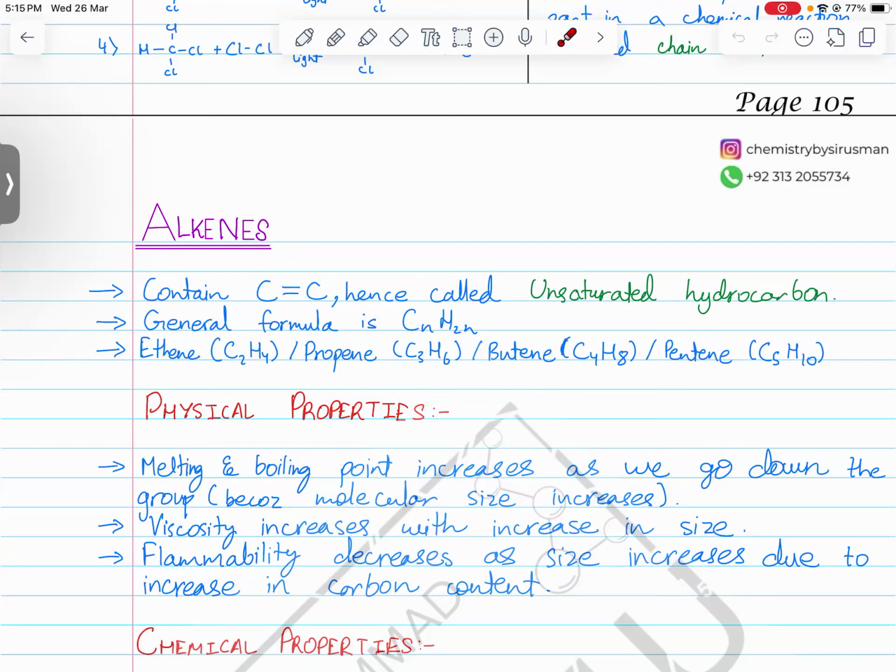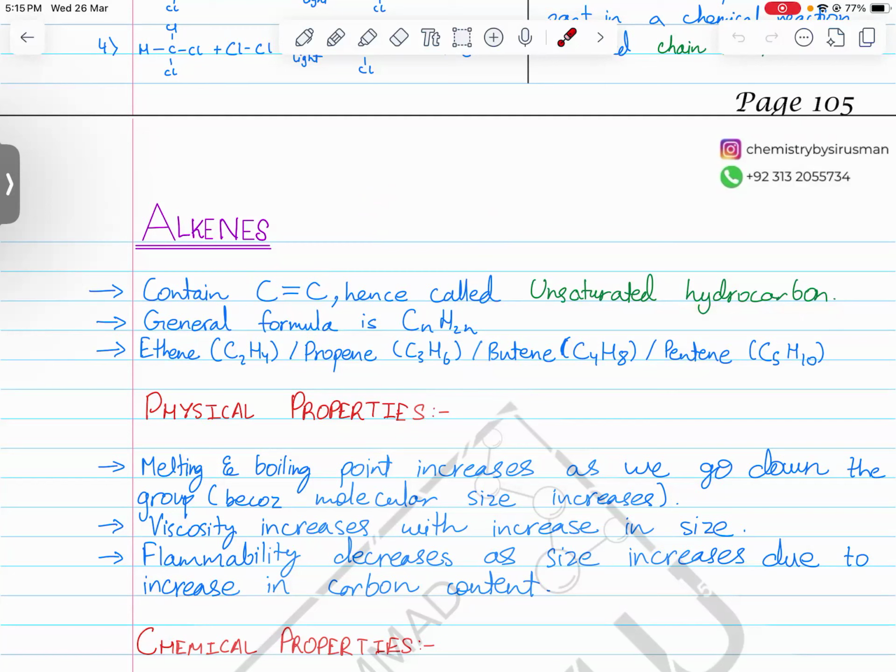And in the previous class, we discussed what is saturated and what is unsaturated. So alkenes are unsaturated hydrocarbons. Unsaturated means anything which contains a carbon-carbon double bond or carbon-carbon triple bond. A carbon-carbon triple bond is also proof of unsaturation. What is a hydrocarbon? Hydrocarbons are organic compounds made up of hydrogen and carbon only.